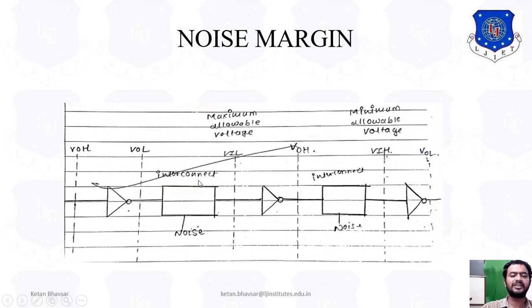Now suppose you want to transmit the data to the next inverter, then definitely noise will be added because of the environmental effect. So suppose the output here is 0 for this particular inverter, and because of the noise it increases and goes to 0.2, suppose. So it is almost VIL, but it is below the threshold value, so definitely you are getting the output VOH, because this inverter will work ideally if the input is greater than 0.5 in terms of the digital range 0 to 1. So now here we have a VOH.